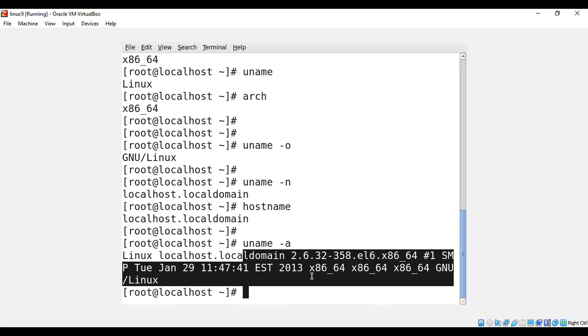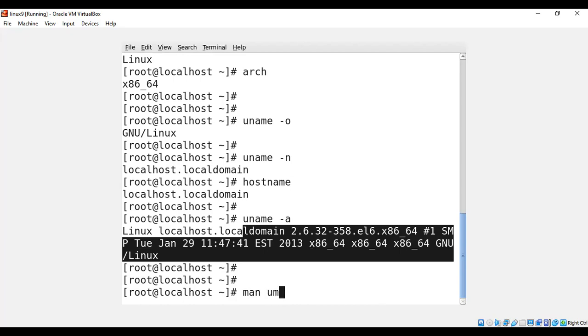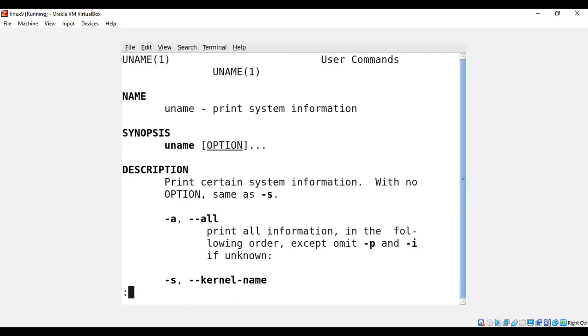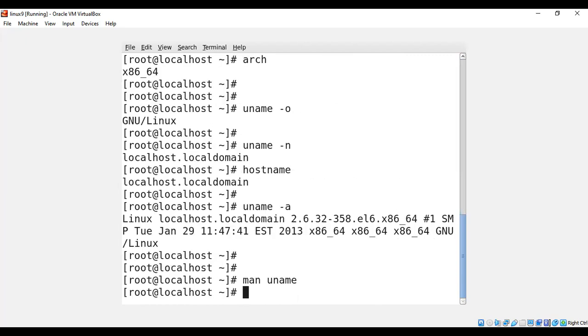What is the meaning of uname? There is no particular name for that. If you go to man uname, see here, print the system information. There is no full form for that. The function of this command, it says, is to print the system information. That is what I have printed and shown you here, that we will get the system information.